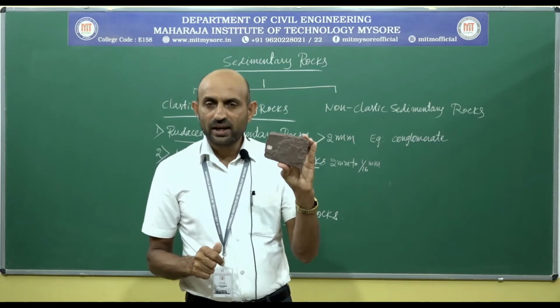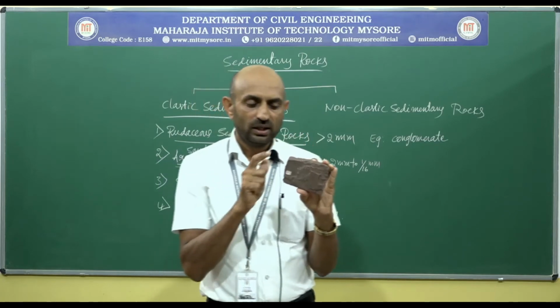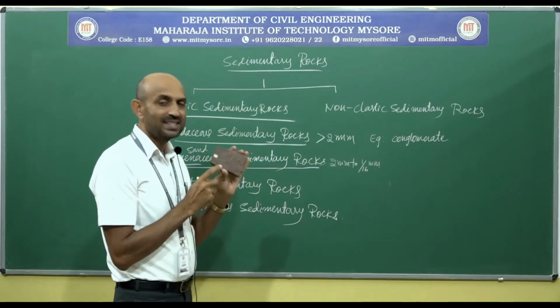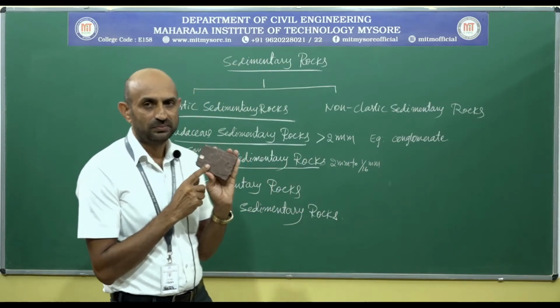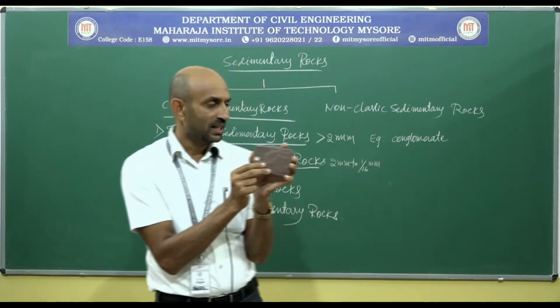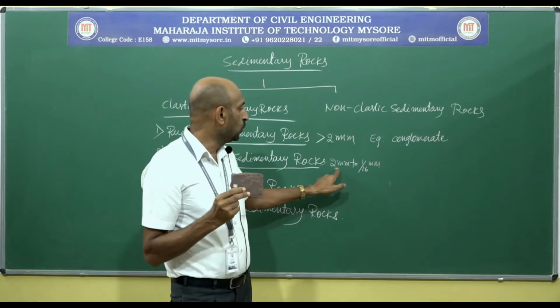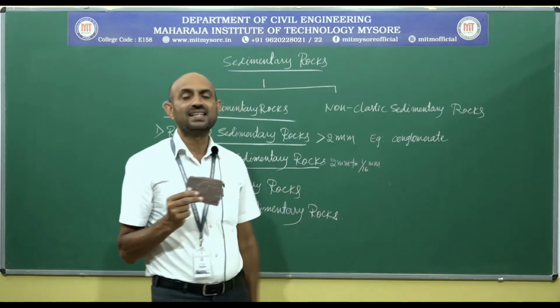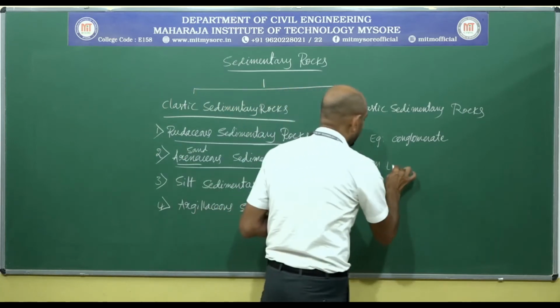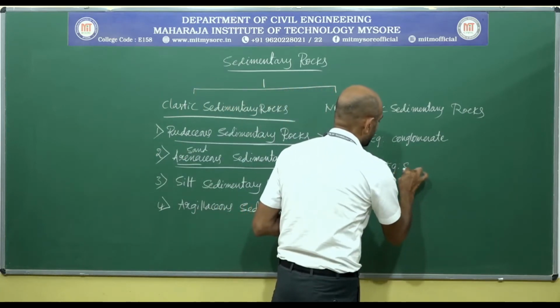This is again red sandstone, in which we are going to find silicon dioxide. The grain size here lies between 2 millimeter to 1/16 millimeter. Example, sandstone.